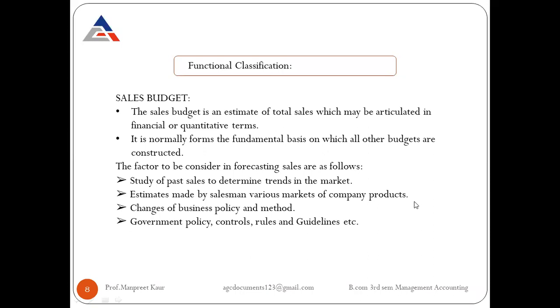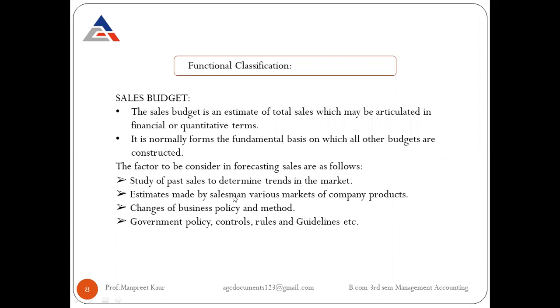According to the next point, that is the estimation made by the salesman, various markets of the company product. If we take the historical data of the organization, we see what kind of goods and services are produced by the organization, in which market the particular goods and services are sold, and what kind of customers are involved in that particular market. All these things must be identified before starting the sales budget.